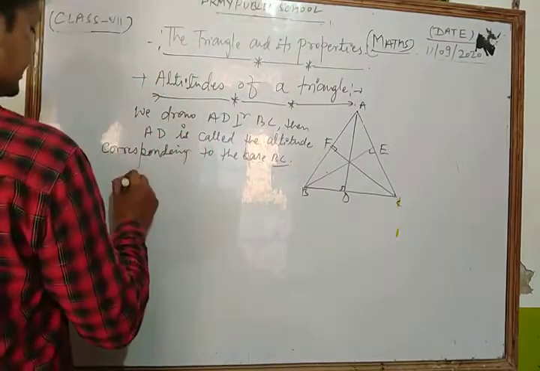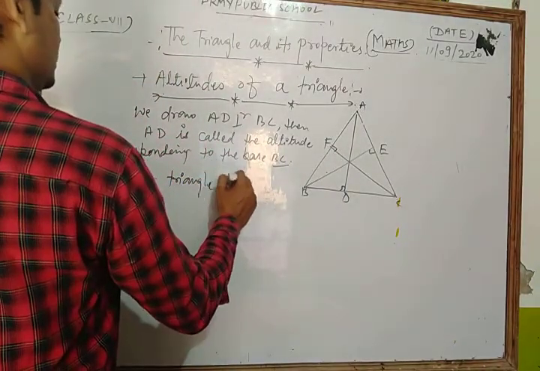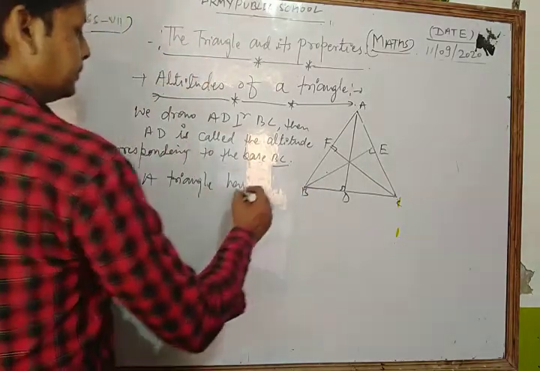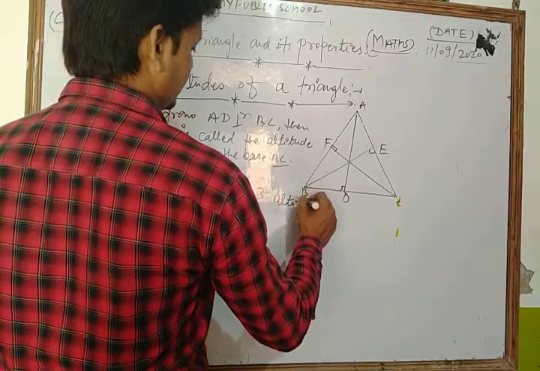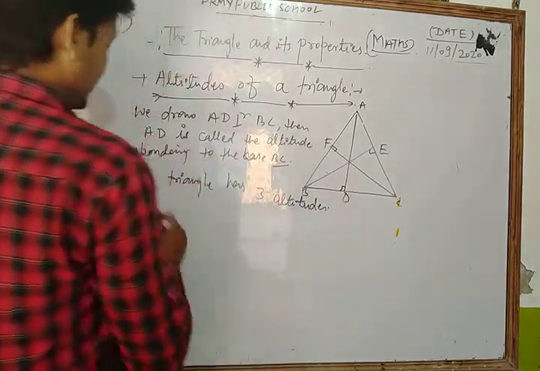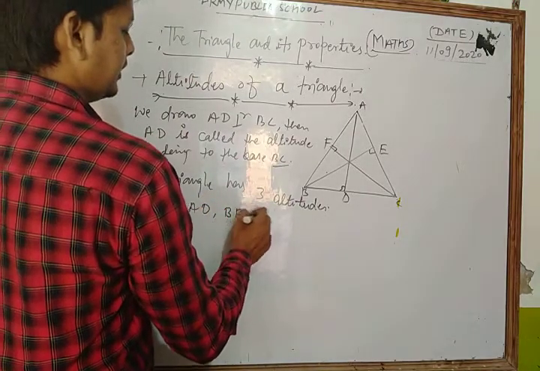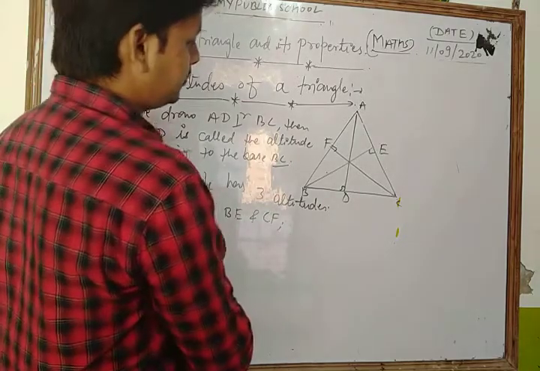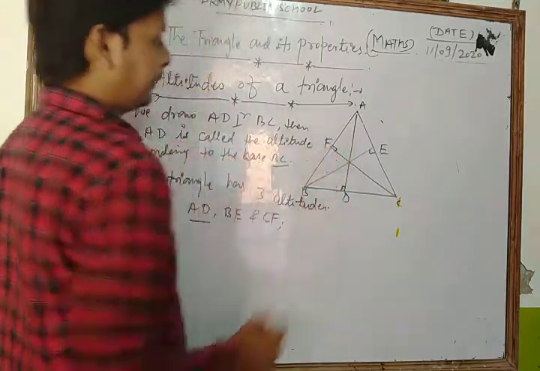So we can say that a triangle has three altitudes, that is AD, BE and CF corresponding to the bases BC, AC and BA.